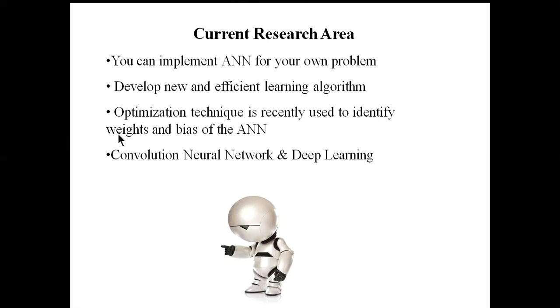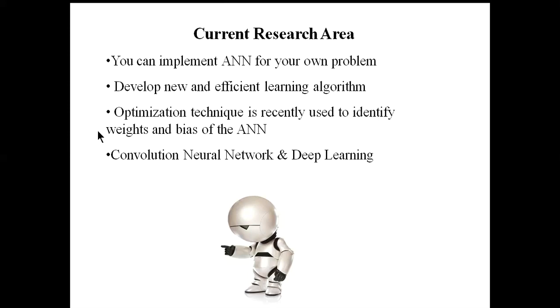As we already said, we always want to minimize the error signal during training. So instead of using the conventional back propagation algorithm, you can also use some evolutionary or optimization technique that tries to minimize your error signal.